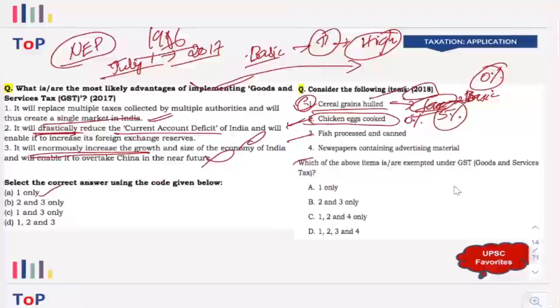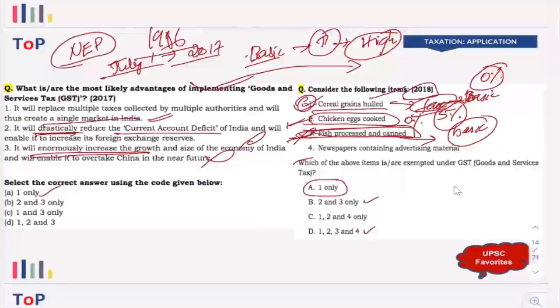When it comes to fish processed and canned, you might not have any doubt, because canned products, these kind of branded products, are not something of basic necessity or a product that everyone uses, right? So obviously it will attract GST. So one is correct. 3 can be eliminated. So when you eliminate 3, there are 2 options left: 1, 2, and 4.